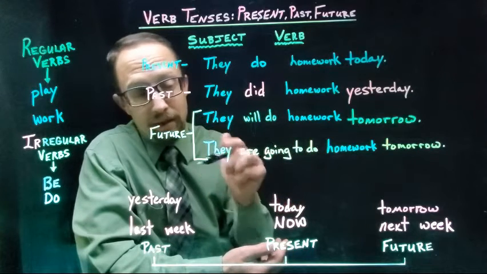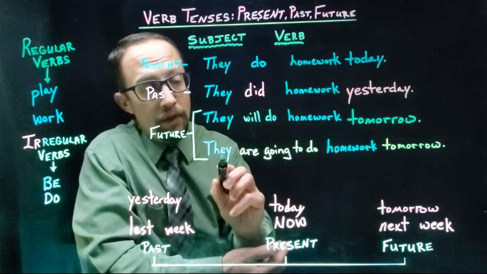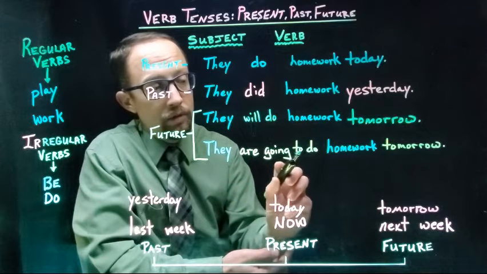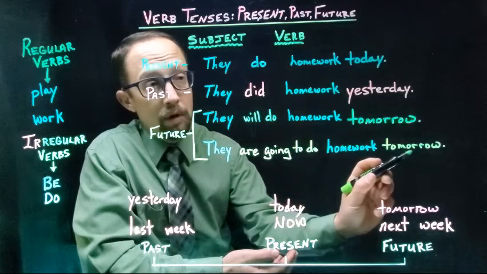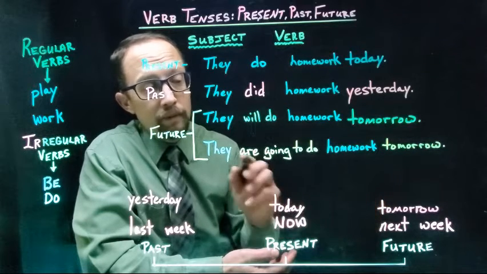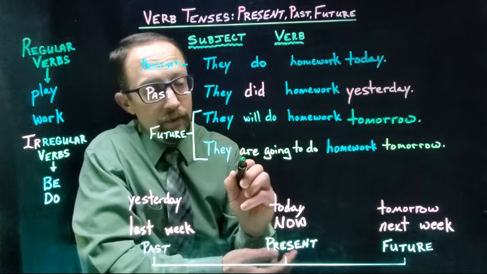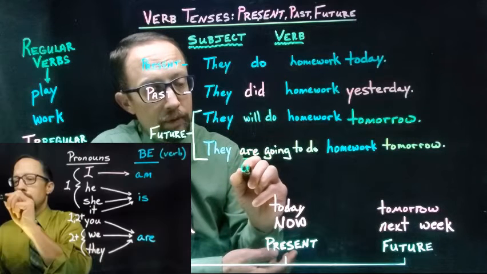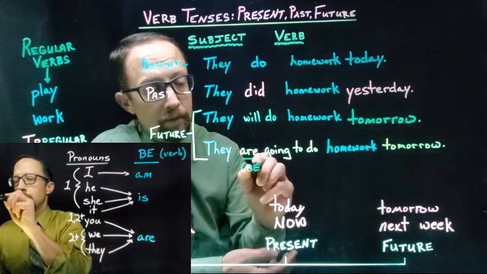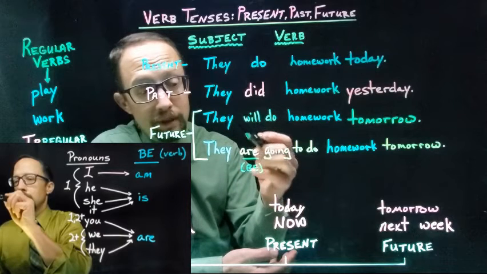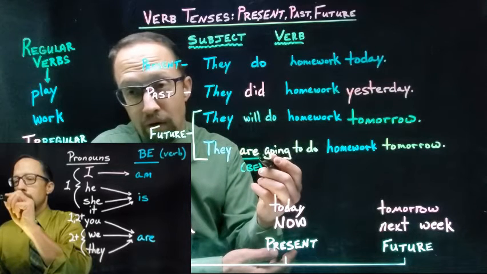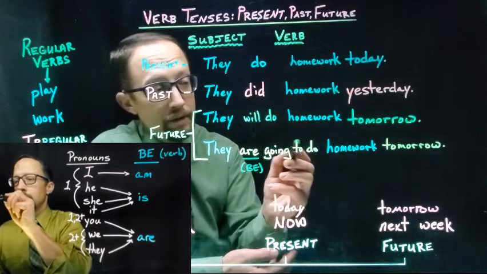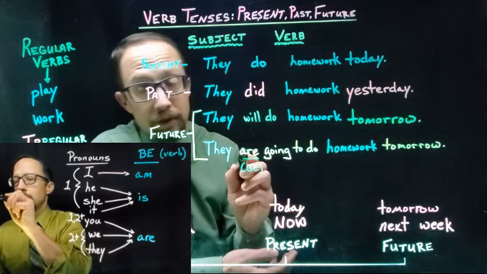For the second kind of future tense, they are going to do homework tomorrow. Remember, this is the verb be. Am, is, and are. This is the same, but this can change.